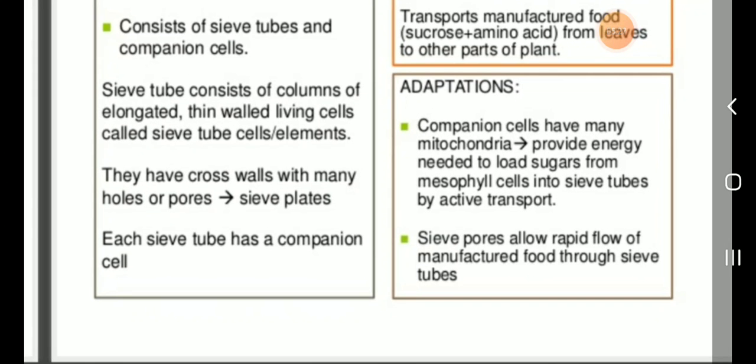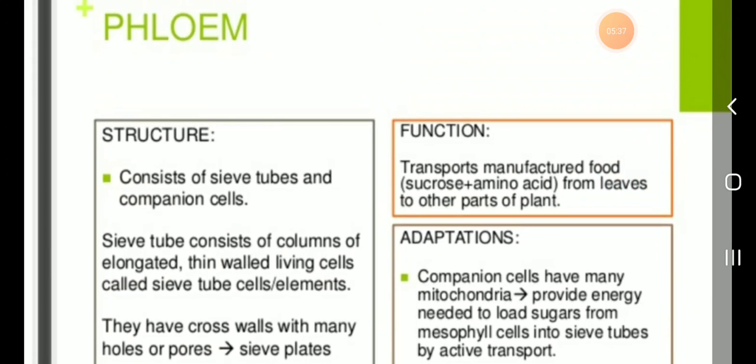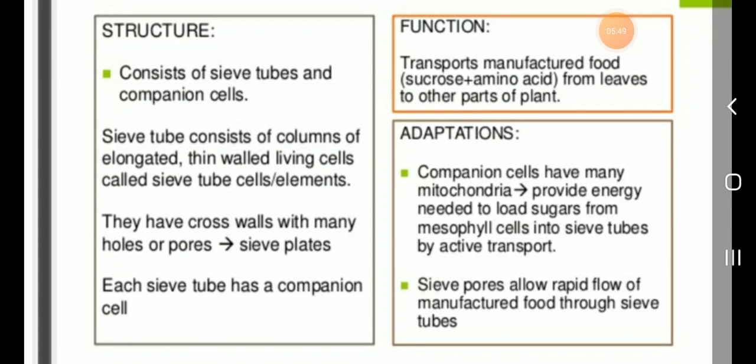They have cross walls with many holes or pores, called sieve plates. Each sieve tube has a companion cell. What are the adaptations and functions of phloem? It transports manufactured food, sucrose plus amino acids, from leaves to other parts of the plant.